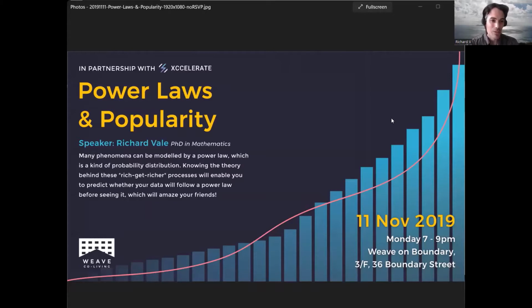It says, many phenomena can be modeled by a power law, which is a kind of probability distribution. Knowing the theory behind these rich get richer processes will enable you to predict whether your data will follow a power law before seeing it, which will amaze your friends. So I'm hoping that this talk is accessible to people who don't really have a mathematical background. You'll still get something out of it, and hopefully you can amaze your friends. So that's the goal of the talk today.